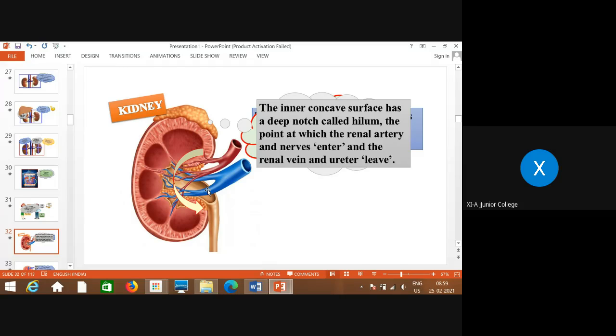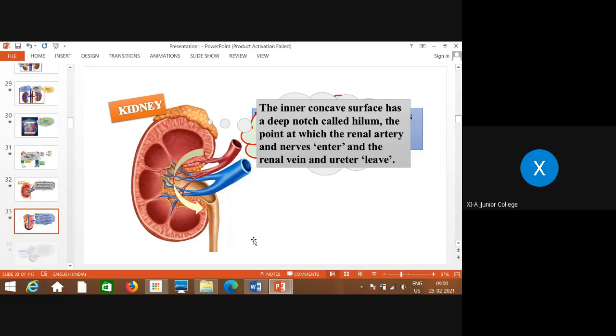Okay. So what are the parts? Remember, when you take the longitudinal section, the outermost cortex, the middle one medulla, and the innermost, that is the pelvis, which shows a notch here in this region. Then through this notch, the renal arteries and nerves enter, and the renal vein and ureter leave. So this is the structure.